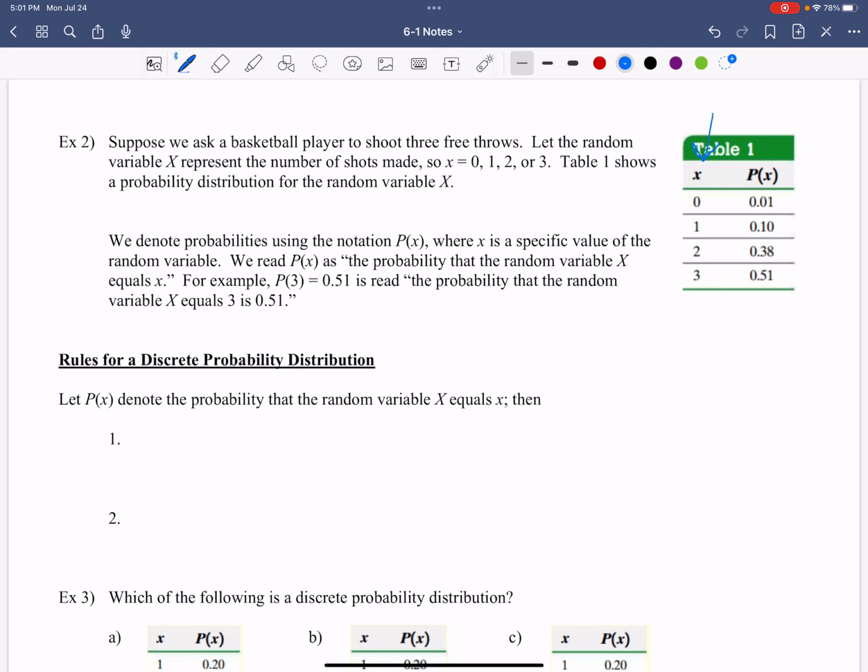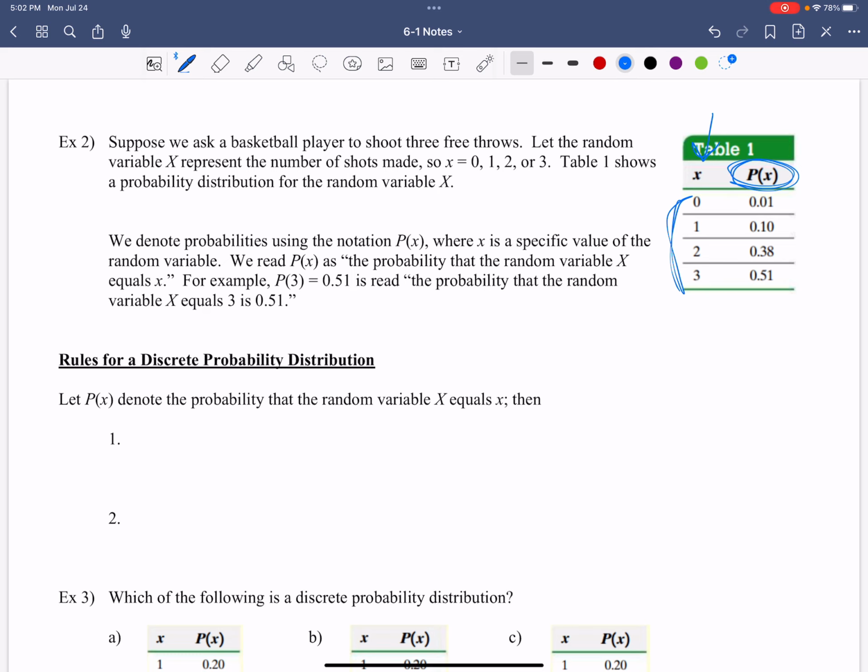You could make 1, 2, or 3. That's that random variable. These are the possible options. Do you see where that's coming from? Okay, we denote probabilities using the notation P of x, that's the probability that it could happen, where x is a specific value of the random variable. We read P of x as the probability that the random variable x equals x.